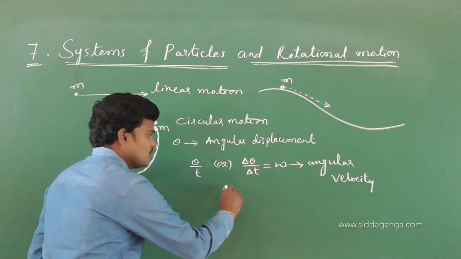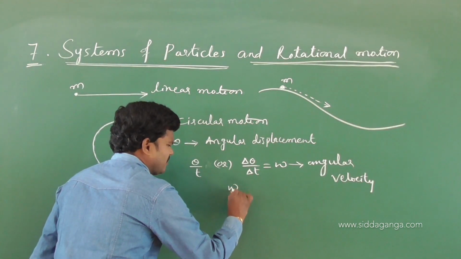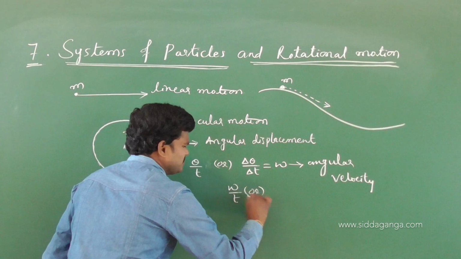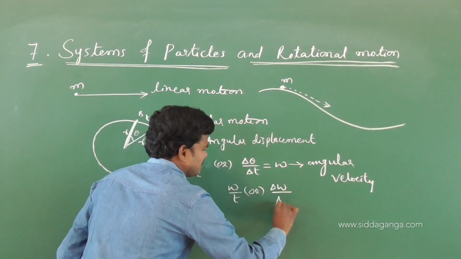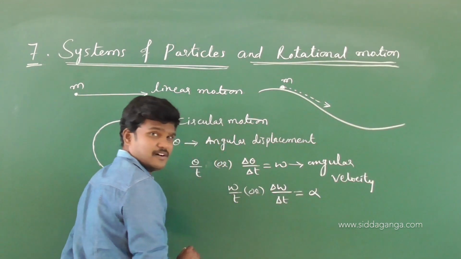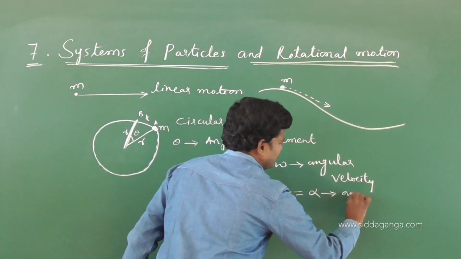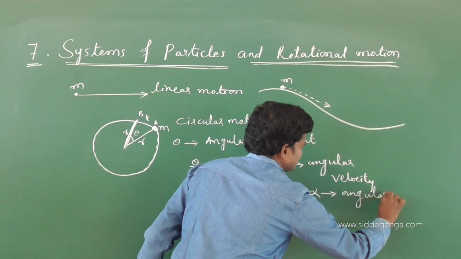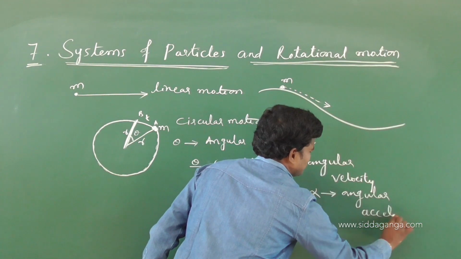Okay, and you know the rate of change of angular velocity, we call it alpha. This is nothing but angular acceleration.